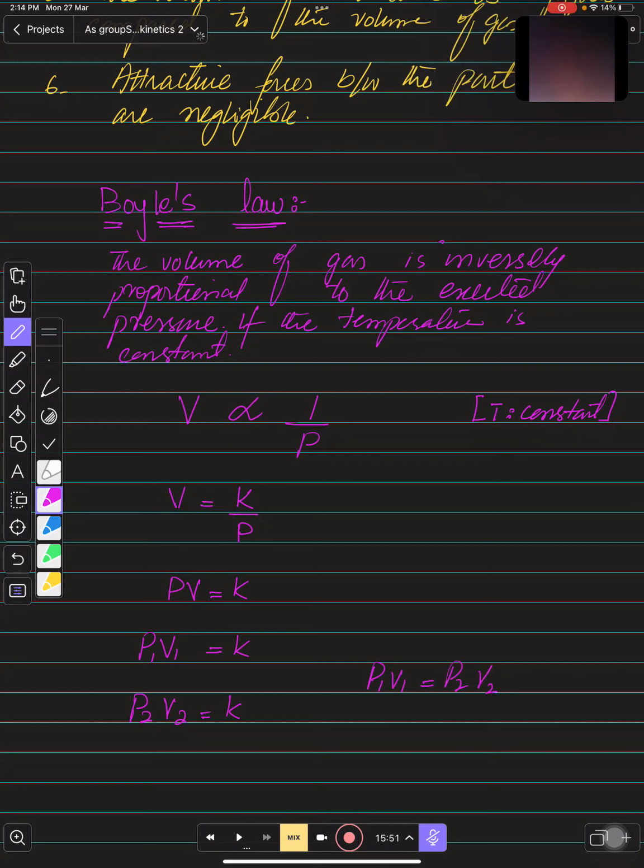This is what Boyle's law, and you need to keep remember the graph for this as well, which is very important. For suppose if you talk about volume versus 1 over pressure, because it is inversely proportional, so 1 over pressure, so the graph would be like this. All right, bachcho. Yes, sir.